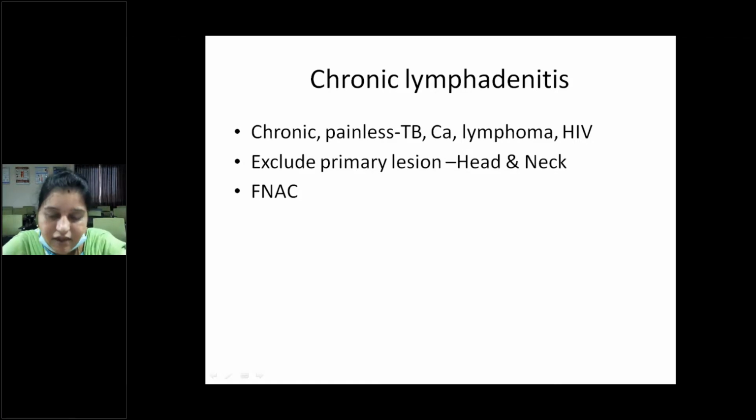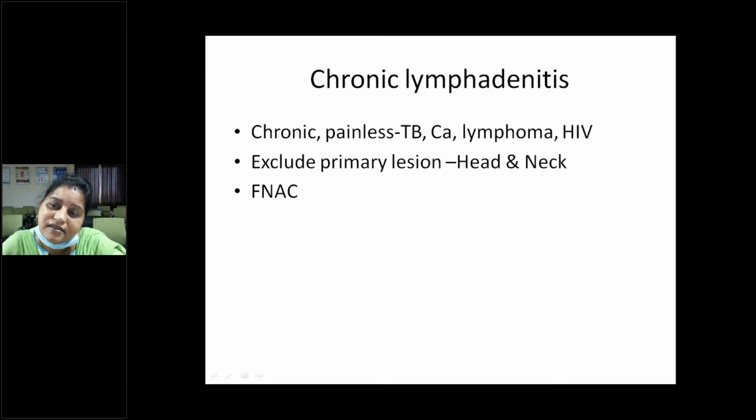So whenever a patient presents to you with cervical, that is neck, masses, first you have to exclude conditions according to the age. For example, in young individuals in the children age group, the most common is tuberculosis. Next, look for any oral problems, any dental caries.